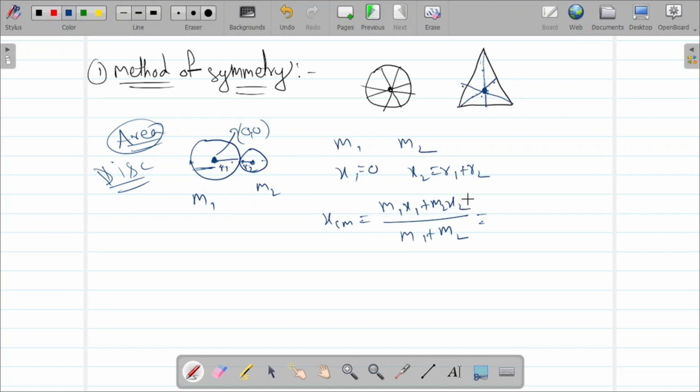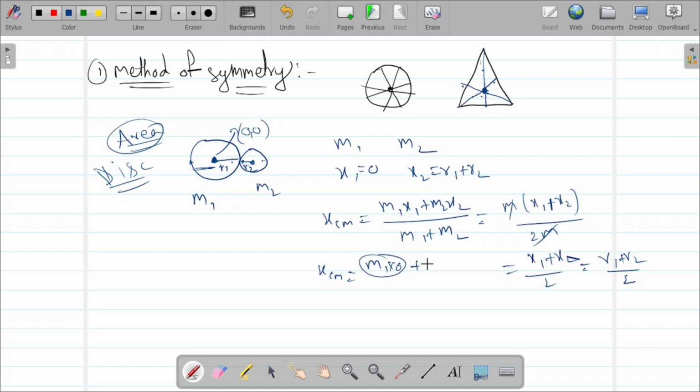If masses are same, then m of x1 plus x2 by 2m, m gets cancelled, x1 plus x2 by 2. x1 here is 0, x2 is r1 plus r2, so it is r1 plus r2 by 2 when masses are same. But the condition is masses are not same. So x center of mass equals m1 x1, x1 is 0, so this total term will be 0, plus m2 x2, x2 is r1 plus r2, by m1 plus m2.